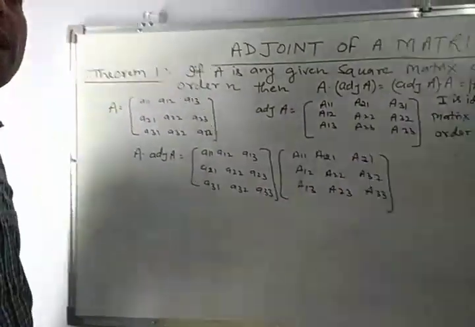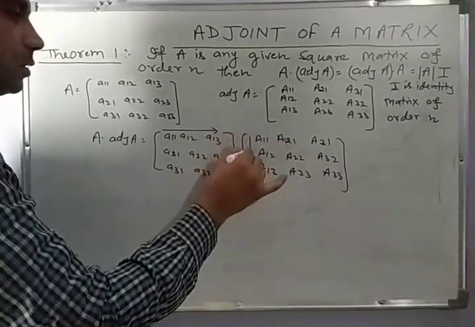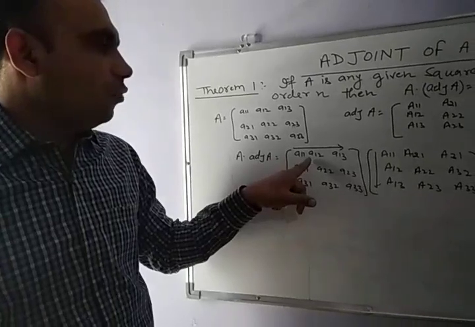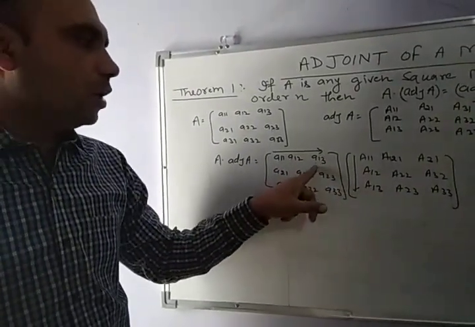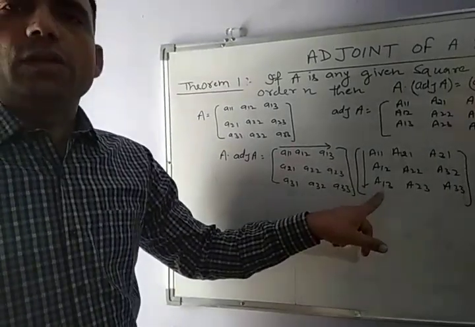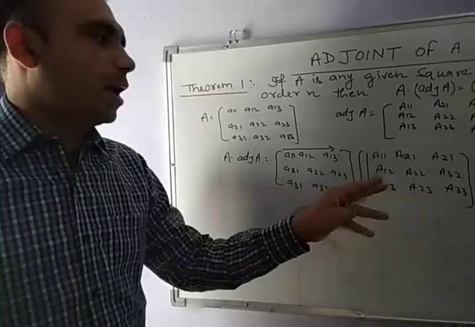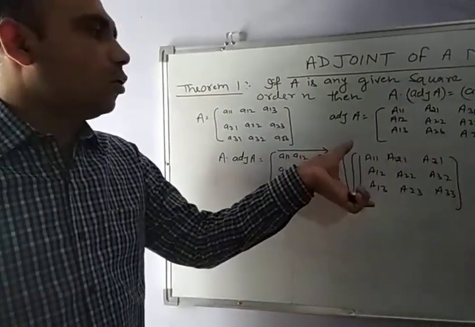Now the product of matrices: this row and this column. When we multiply corresponding elements, we get a11 with A11, a12 with A12, a13 with A13. And by the properties of cofactors, if the elements are multiplied with their cofactors, the sum is equal to the determinant.